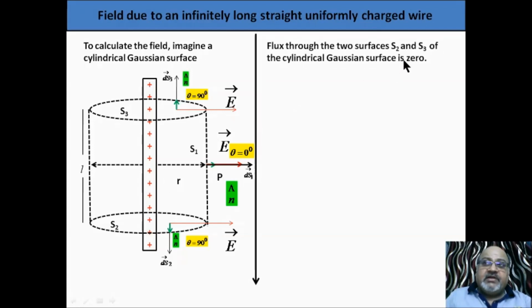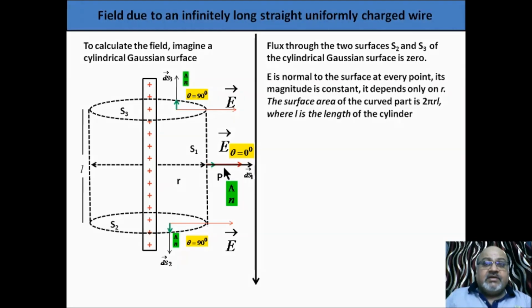I have already cleared you: S2 and S3 do not contribute to the flux. Only S1 is left. So now in this case, this is normal. All these parameters I have explained to you, which are written in this paragraph.